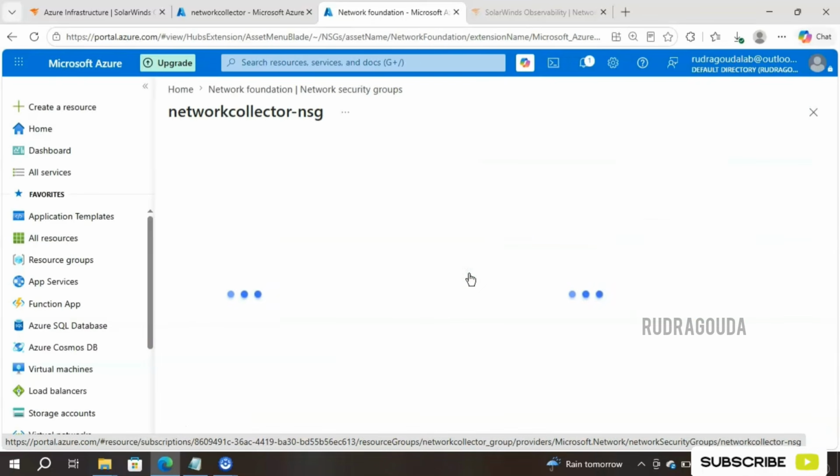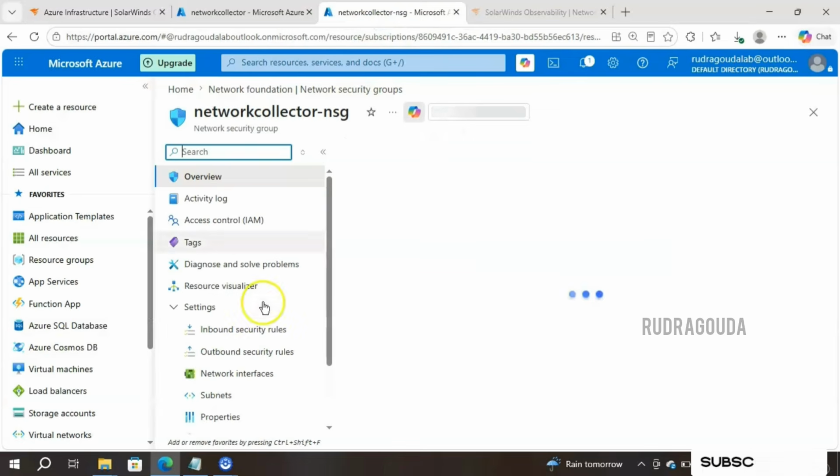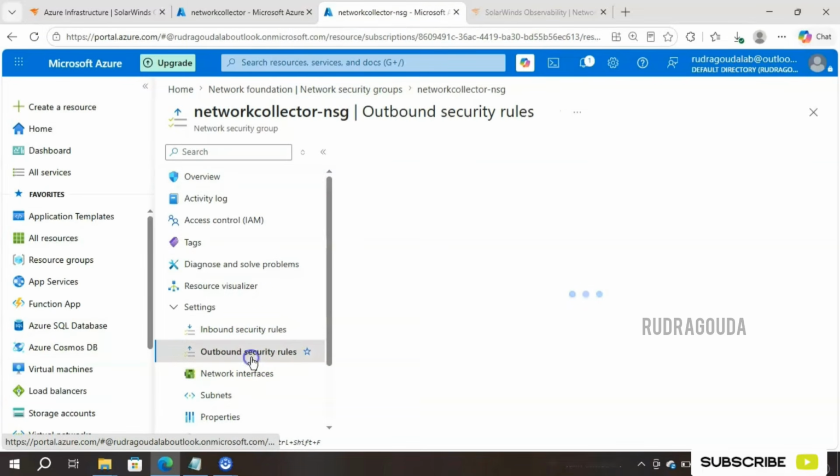Once it goes inside, it has the option for inbound security and outbound security. There we need to provide the necessary information, whatever is required for the SolarWinds SaaS. So let me go to the SolarWinds SaaS. Let's see the first outbound port, that is UDP 161. So I need to enable UDP 161 first. Fine. So here I will go to outbound security rules. From this particular screen, I'll enable UDP 161 now.